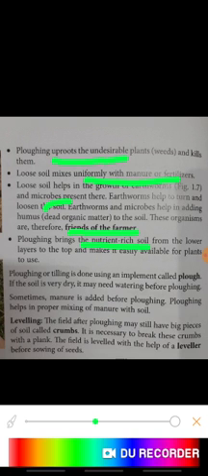Now coming to the second step, that is leveling. What happens after plowing the soil? Sometimes there are some big pieces of soil present in the field. They are called crumbs. If you don't break the crumbs, it is difficult to get a good crop. So these crumbs are broken into small pieces with the help of a plank.